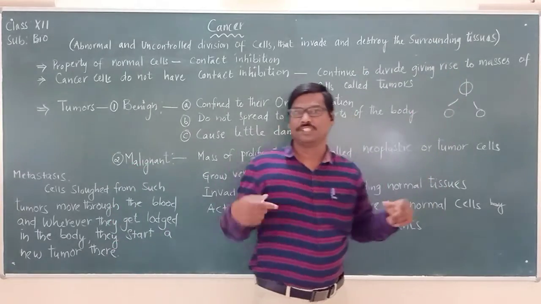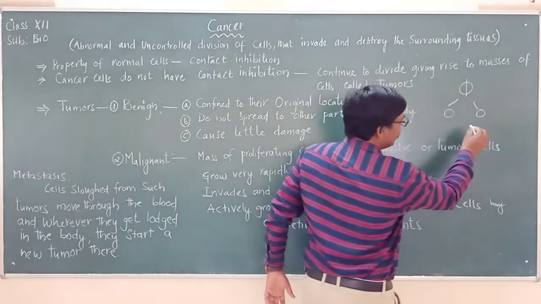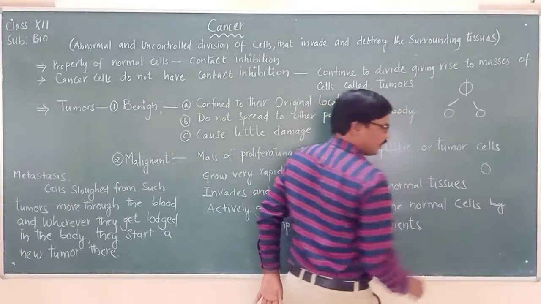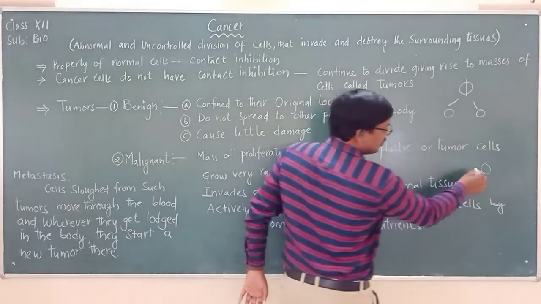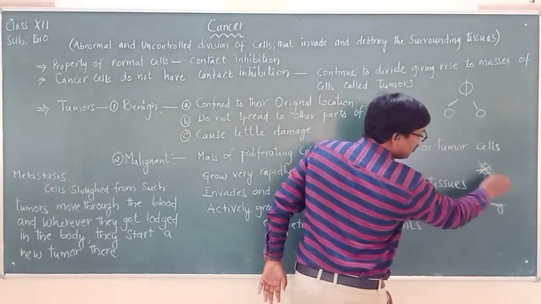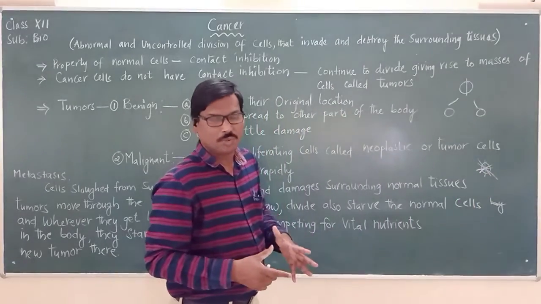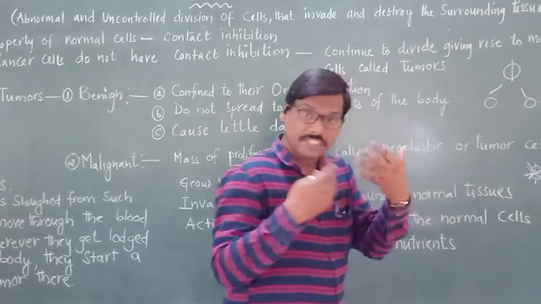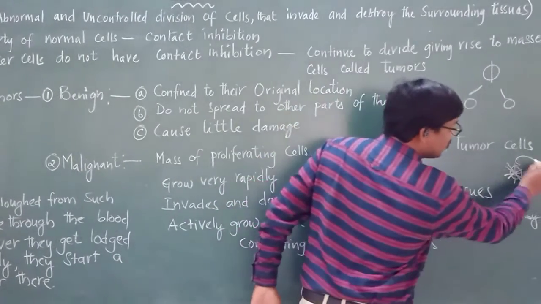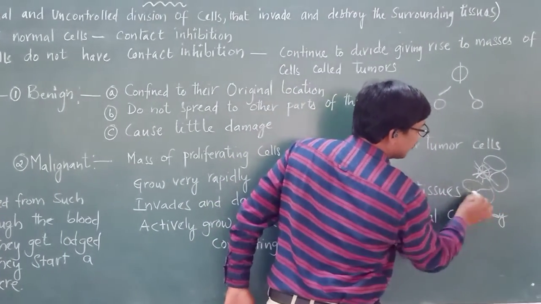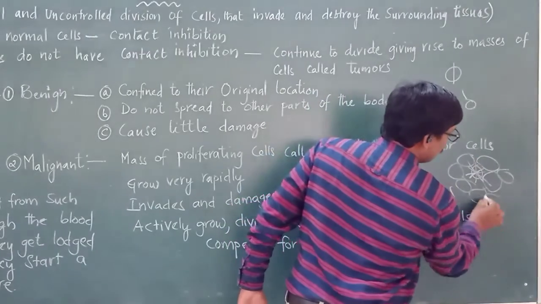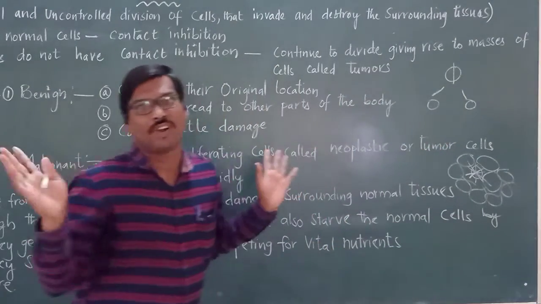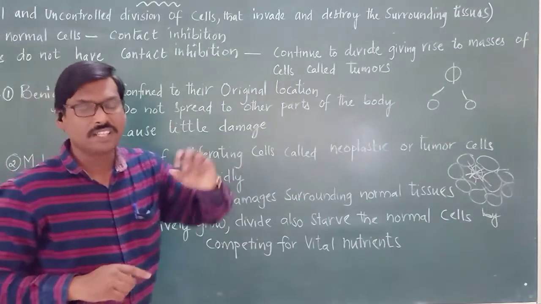All the cells that are formed destroy the surrounding tissues. Suppose this is a cell, and it divides and forms many cells in an uncontrolled way, and those cells try to destroy the other cells in that tissue.